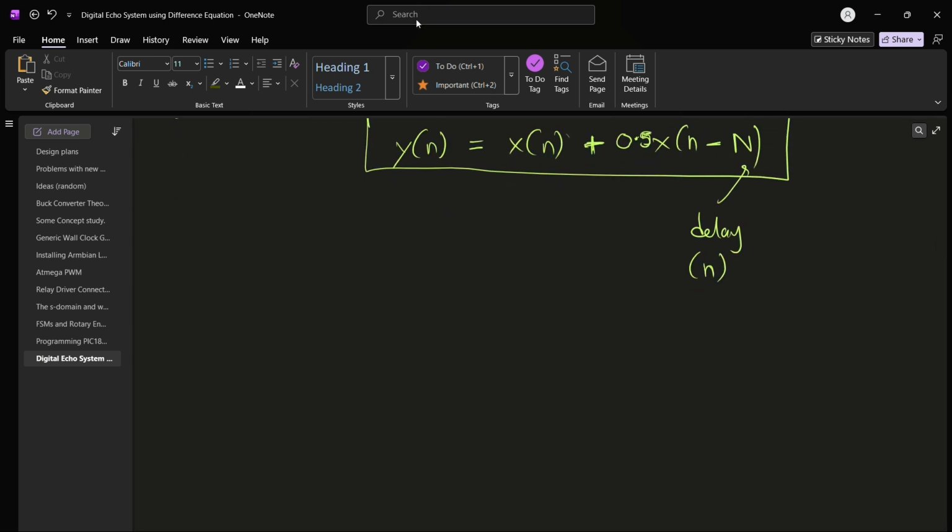Now let's convert this equation into some real form that we can use in the Python program that we'll be coding. So this is 0.5, the attenuation factor, times x of n minus N. Now let's calculate the N value. How many samples should we really put: 20,000, 10,000, 5,000?